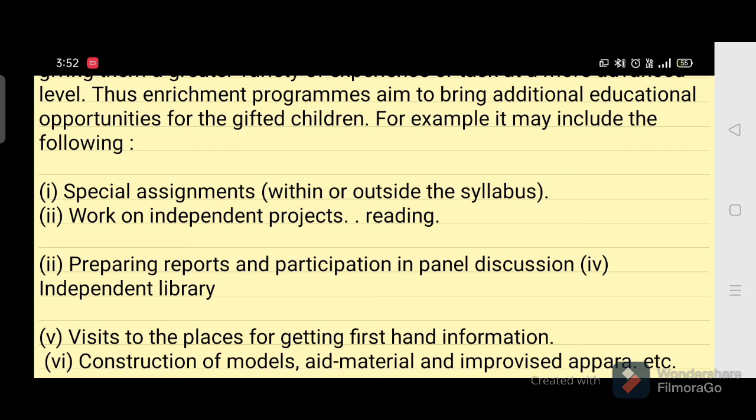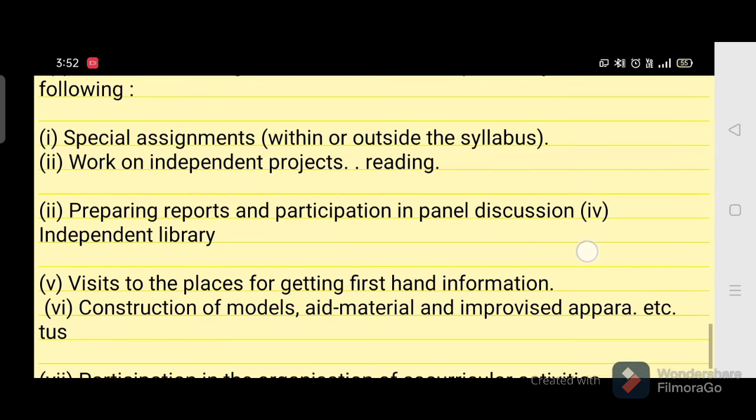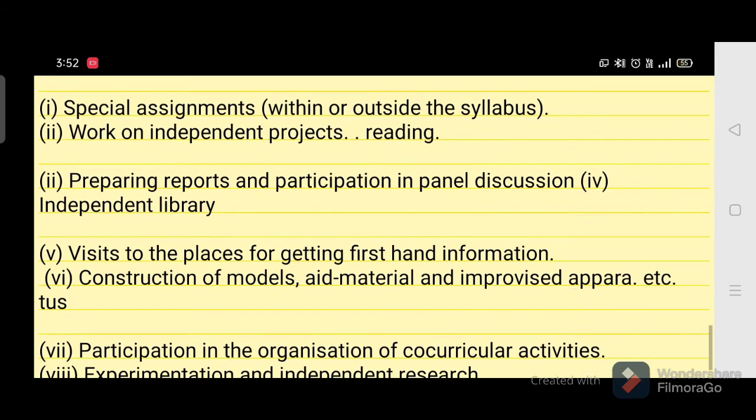Then the second point, work on independent projects. You can give them reading projects, you can give them experiments, you can give them projects in biology, chemistry, in various subjects to find out things. This is one very good method of giving them an additional opportunity or experience to learn independently. And the third point is preparing reports and participation in panel discussion.